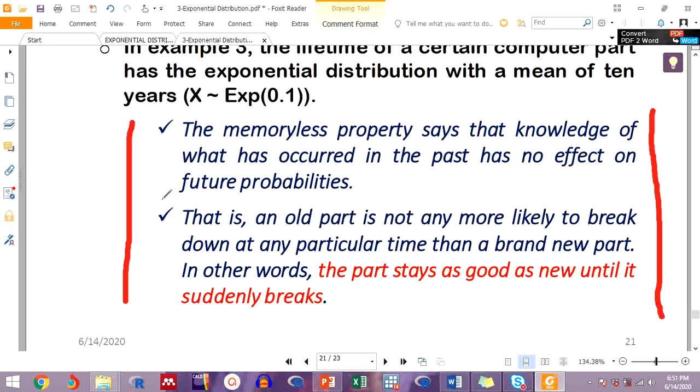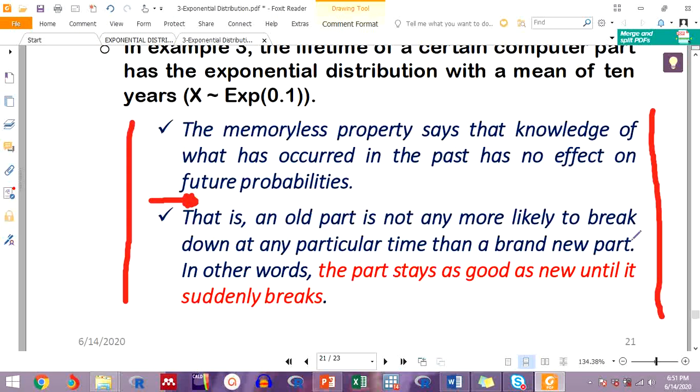So this is an example from machinery and electrical equipment. It says an old part is not any more likely to break down at any particular time than a brand new part. Think, for instance, if you have some equipment, the old one and the new one.